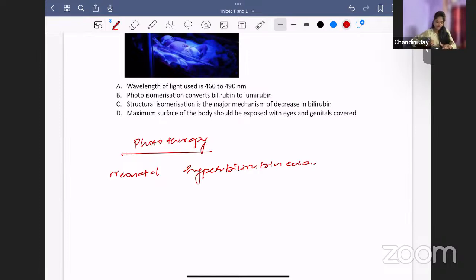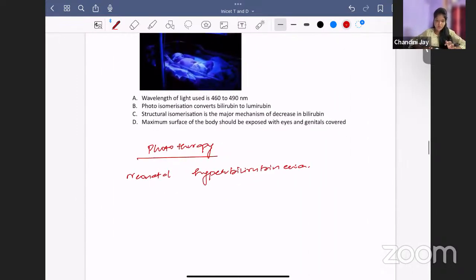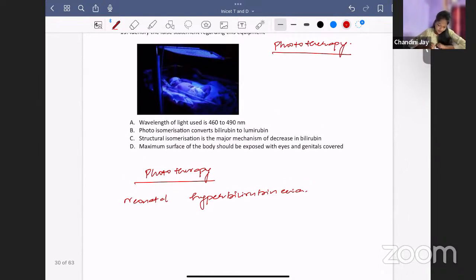Okay, fine. So now we are going to identify the false statement, which statement is wrong. Wavelength of light used is 460 to 490 nanometer. Yes, it is true. Photoisomerization converts bilirubin to lumirubin. Bilirubin is converted to lumirubin. That part is right. But is it being converted by photoisomerization? No. So what is it that converts? It is called structural isomerization. Structural isomerization is the major mechanism of decrease in bilirubin. True.